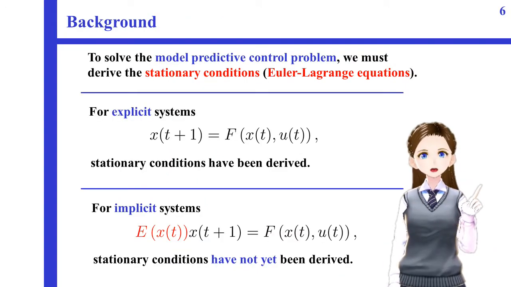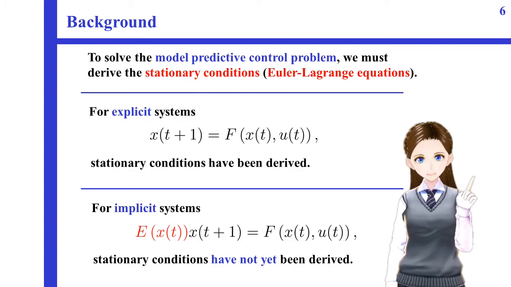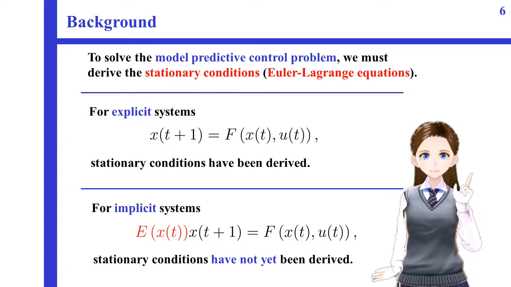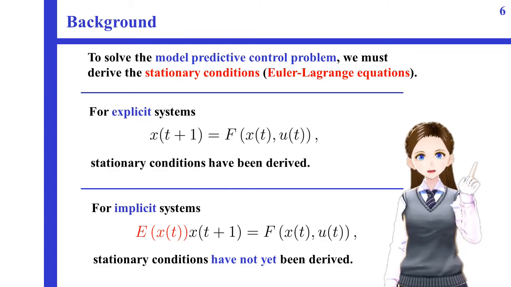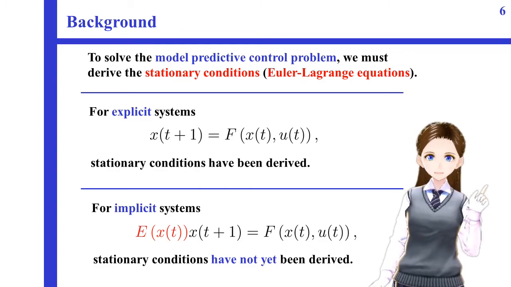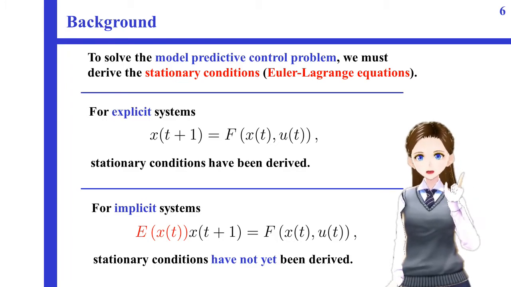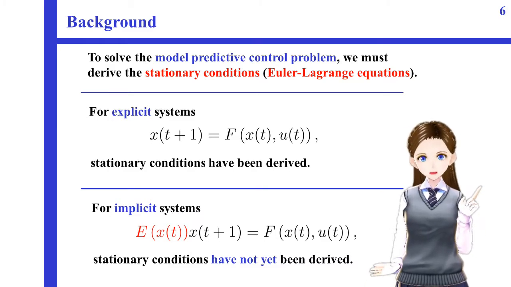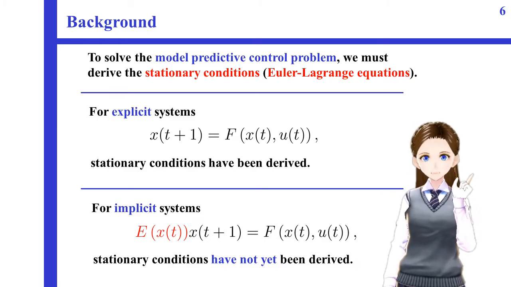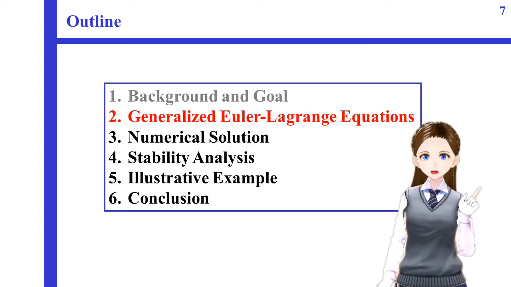To solve the model predictive control problem, we must derive the stationary conditions, also called the Euler-Lagrange equations. This is because the stationary conditions must be satisfied for a performance index to be minimized. For explicit systems, the stationary conditions have been already derived. However, for implicit systems, the stationary conditions have not yet been derived. Hence, to derive the stationary conditions for implicit systems is a significant work. This is the outline of this talk.